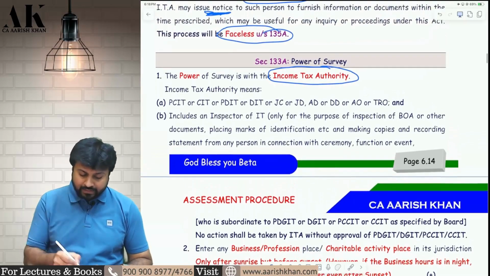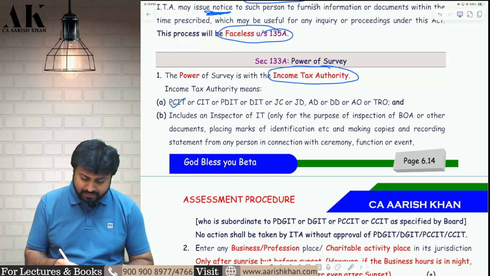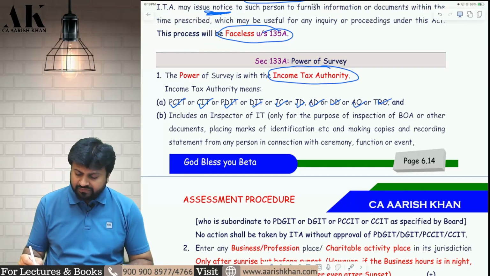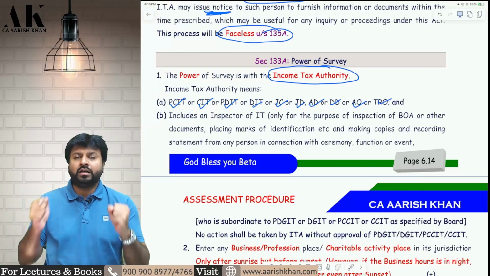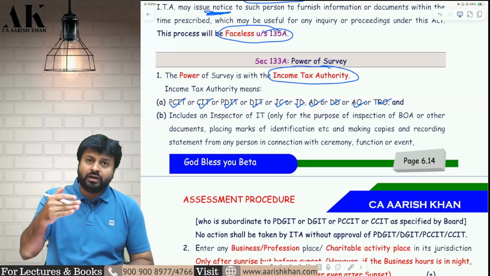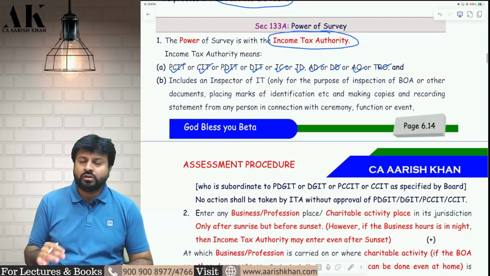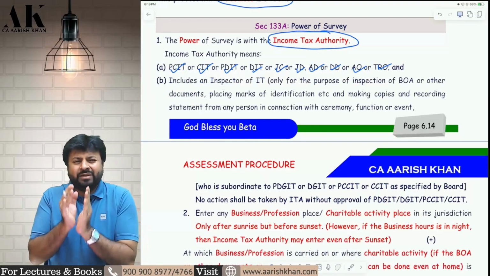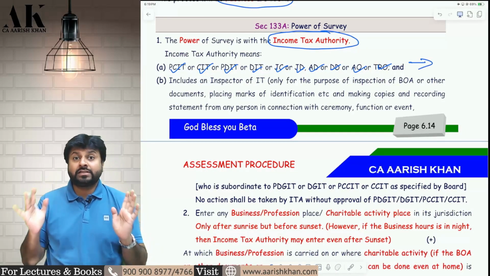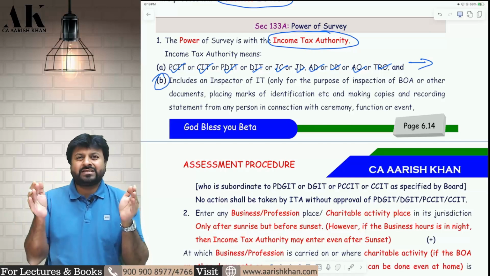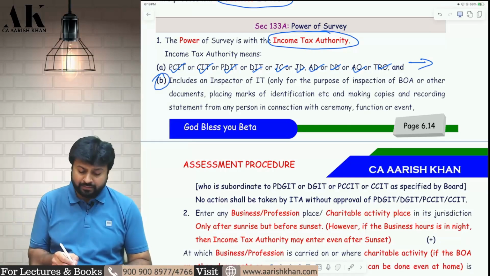It's a long list. Principal Commissioner, Commissioner, Principal Director, Director, Joint Commissioner, Joint Director, Additional Director, Deputy Director, Assessing Officer and Tax Recovery Officer. All these people have absolute power to do survey. Now there are certain lower level authorities also to whom the government has given certain preliminary powers, not extreme powers. These people in point number A have extreme powers. In point number B, people have some preliminary power. Who are covered in point number B?